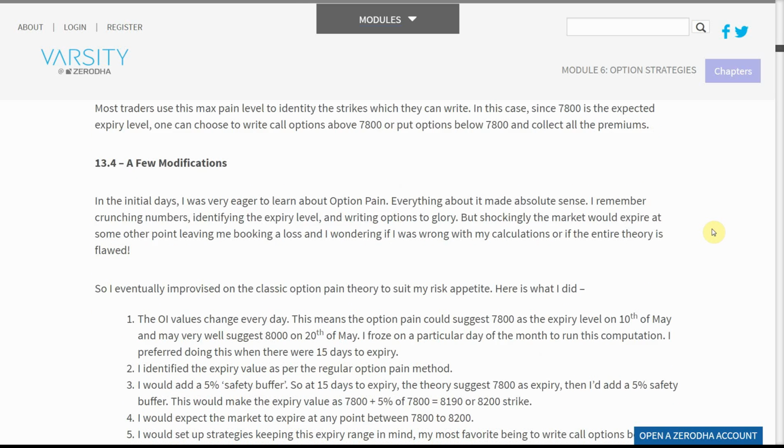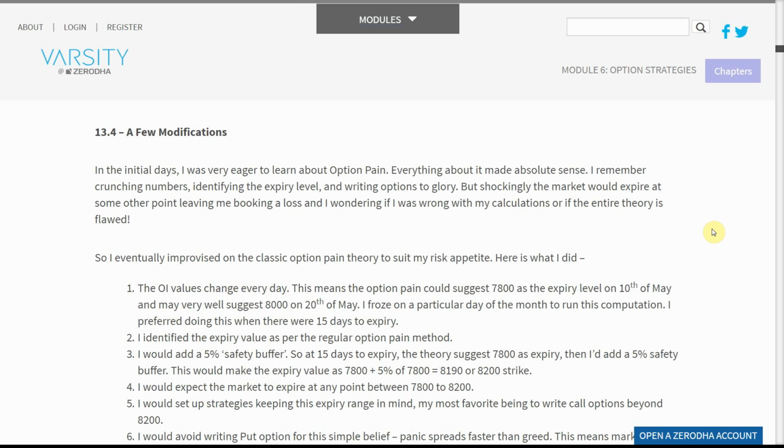13.4 A few modifications. In the initial days, I was very eager to learn about option pain. Everything about it made absolute sense. I remember crunching numbers, identifying the expiry level, and writing options to glory. But shockingly the market would expire at some other point, leaving me booking a loss and wondering if I was wrong with my calculations or if the entire theory is flawed.